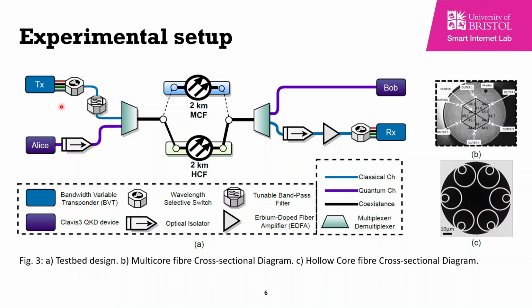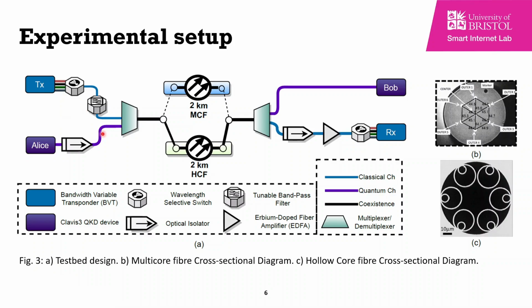We used a WSS as a multiplexer and bandpass filter to provide 30 dB isolation in the first stage of the filtering. The output of the WSS is fed into the input of a tunable bandpass filter with extremely sharp edges that provides us 60 dB of isolation. These 2 stages are required to suppress the noise generated by the classical channels.